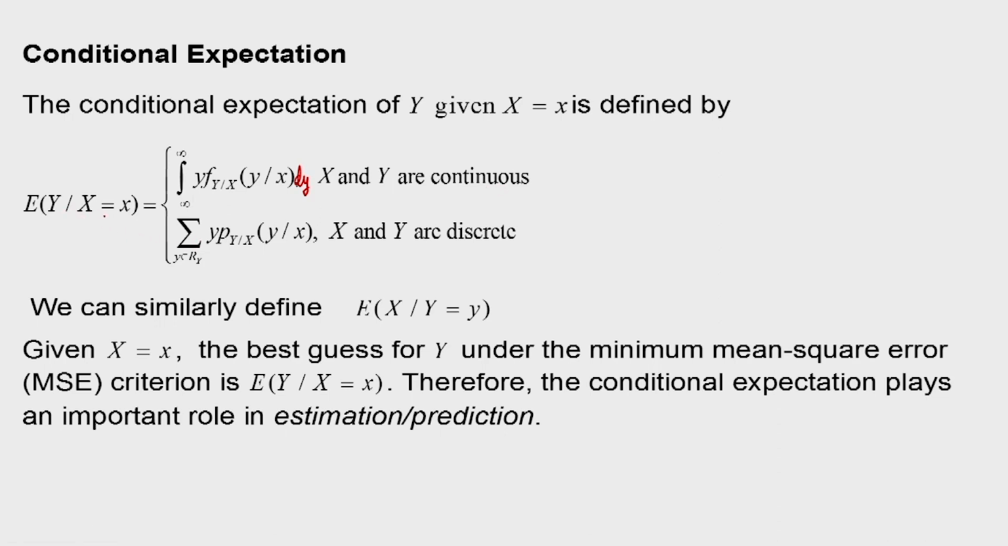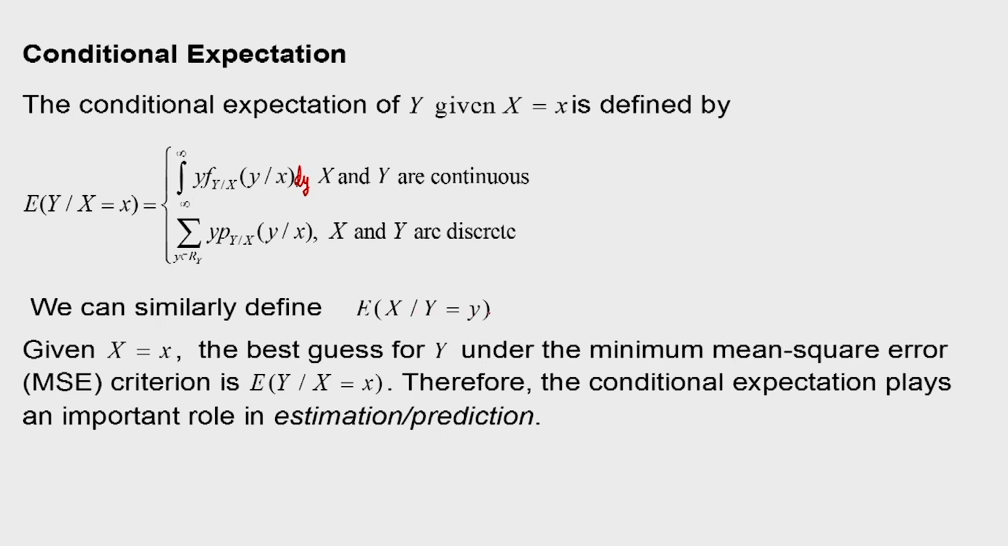Similarly, when X and Y are discrete, in that case, this is defined by the sum of y times p_{Y|X}, the conditional PMF of Y given that X is equal to small x, where y belongs to the range of Y, because Y is a random variable, it will have some range. So, for all those y we have to consider this sum. So, that way we define the conditional expectation, and similarly we can define the conditional expectation of X given that Y is equal to small y.